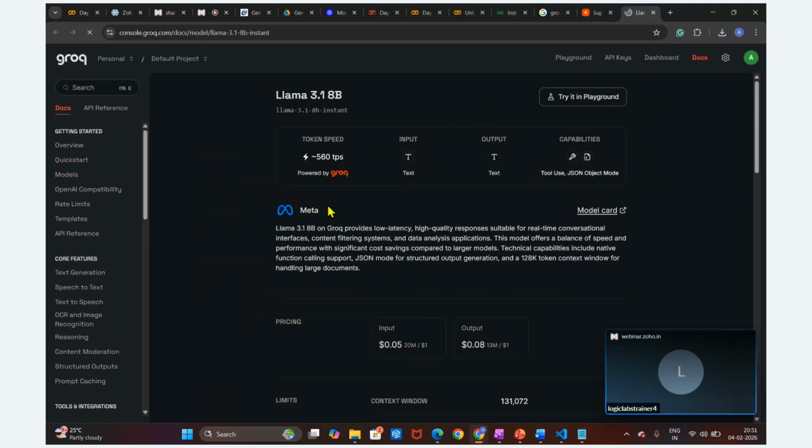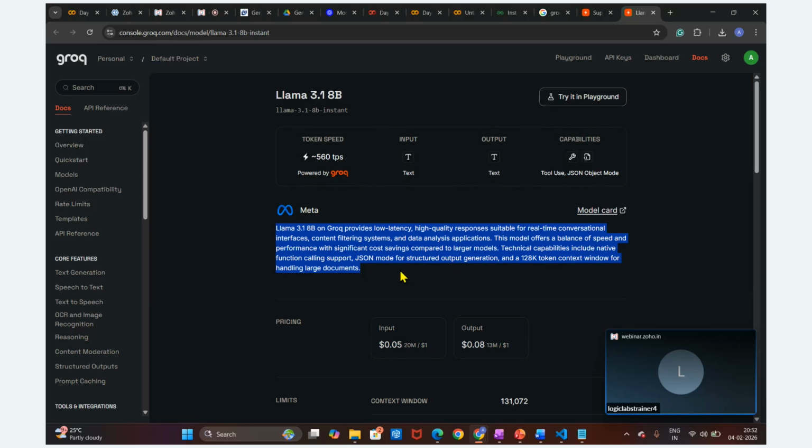So this is the Llama 3.1 8 billion on Groq, which provides low latency, high quality responses, suitable for real-time conversation interfaces. Content filtering and system data analysis applications we are going to utilize. The model offers balanced speed and performance with significant cost savings compared to the larger model. The technical capabilities include native function calling, support for JSON mode for structured output generation, and it has a 128K window size for handling large documents.